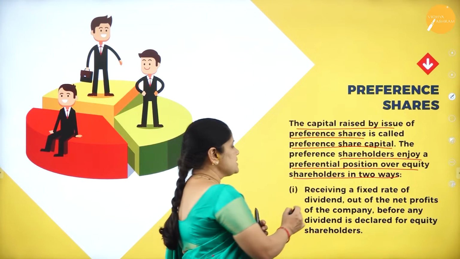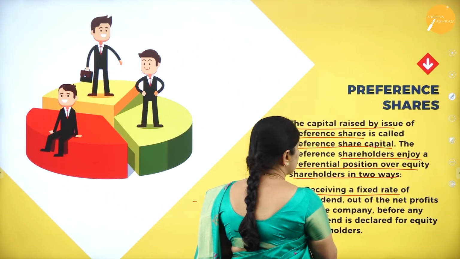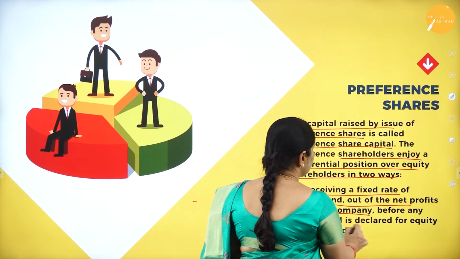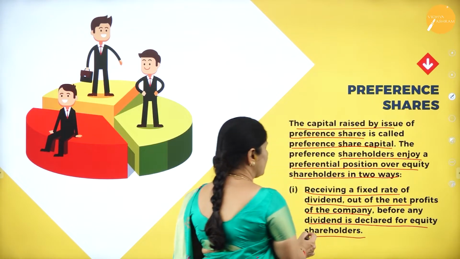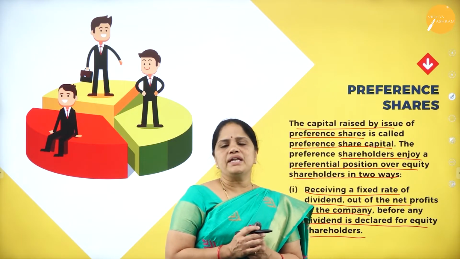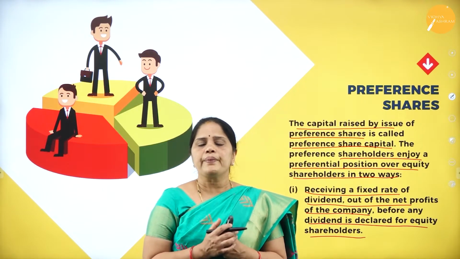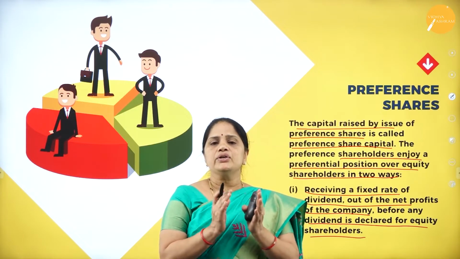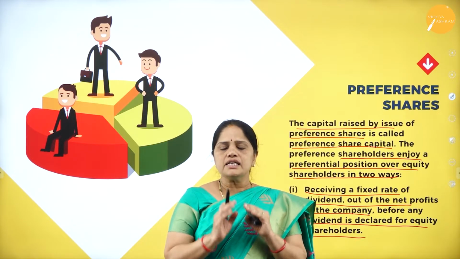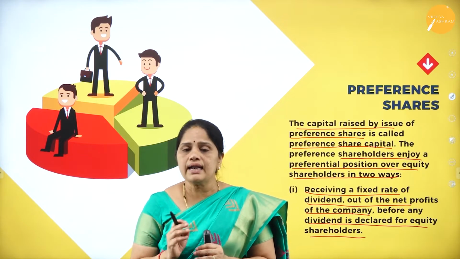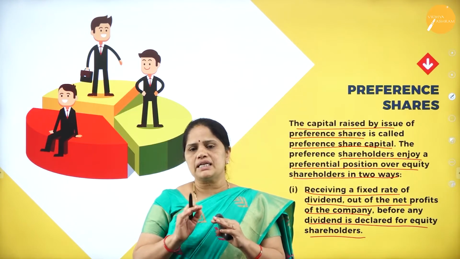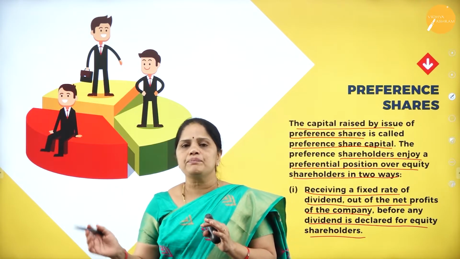The first one is receiving a fixed rate of dividend out of the net profits of the company before any dividend is declared for equity shareholders. So whenever the company is making profits, the first thing is that you will have to pay the preference shareholders, who are entitled to a fixed percentage of profit. Suppose they issue 12% preference shares.